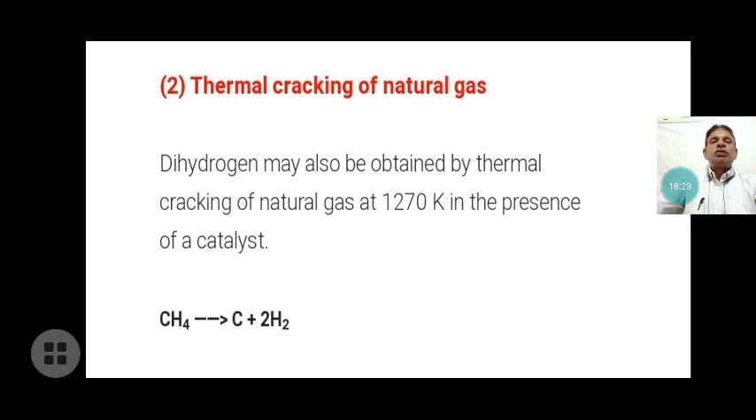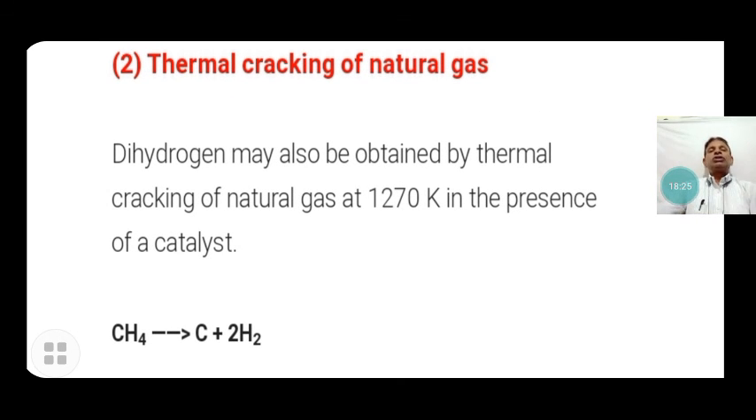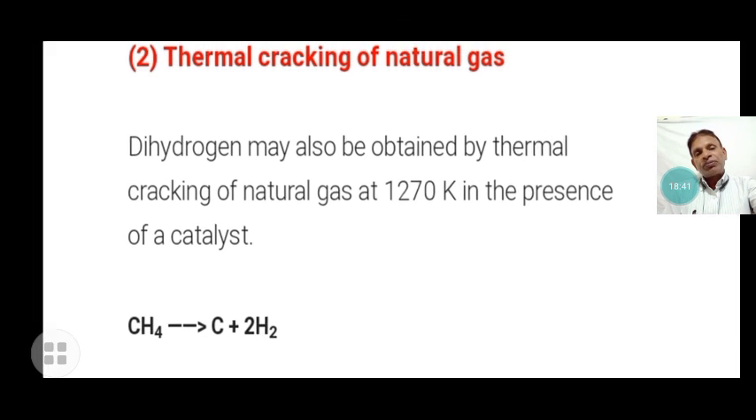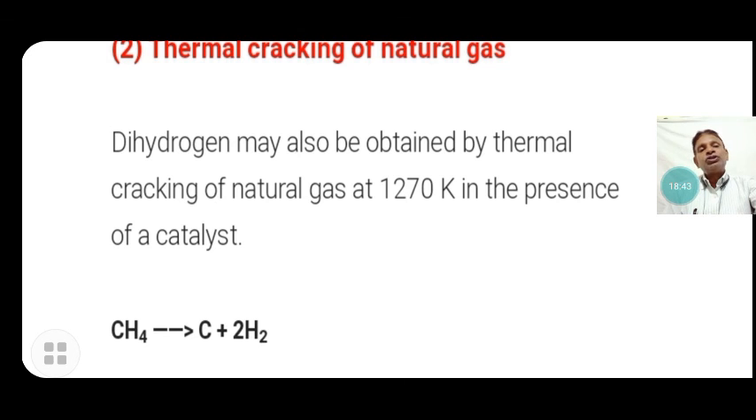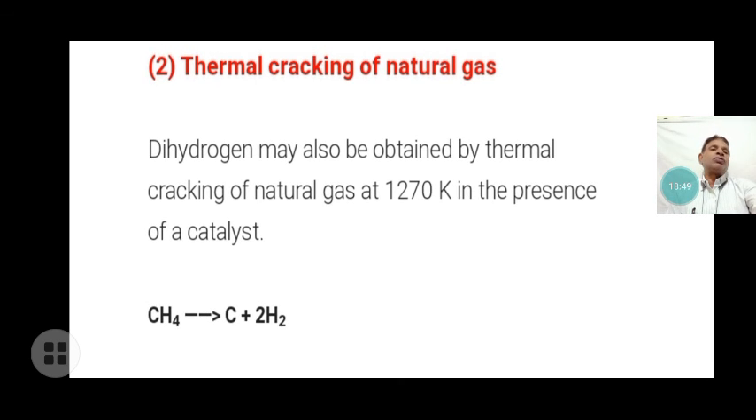Now the next process is thermal cracking of natural gas. Dihydrogen may be obtained by thermal cracking of natural gas at a temperature of 1270 Kelvin in the presence of a catalyst. Here the methane is heated at this temperature in the presence of a catalyst. It is decomposed to form dihydrogen gas and carbon. These are the methods for the commercial production of hydrogen.